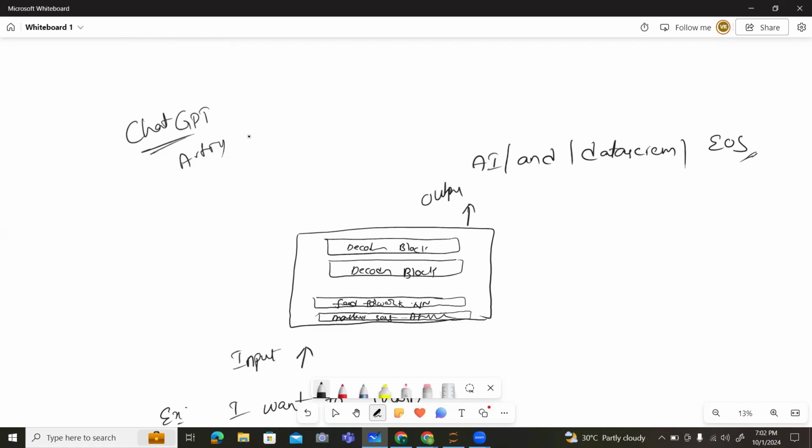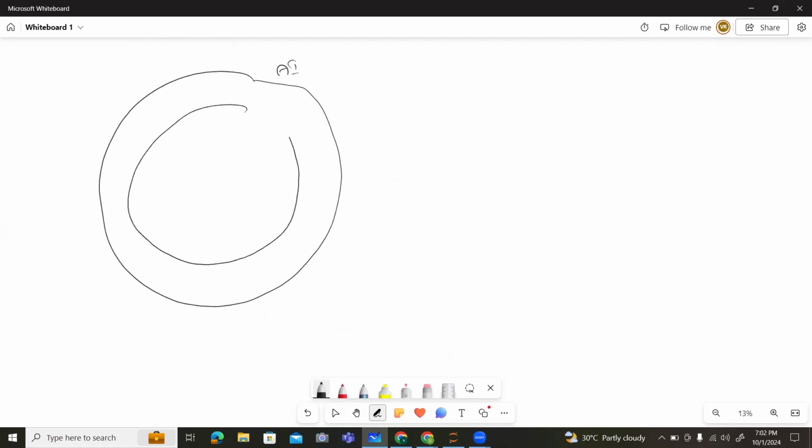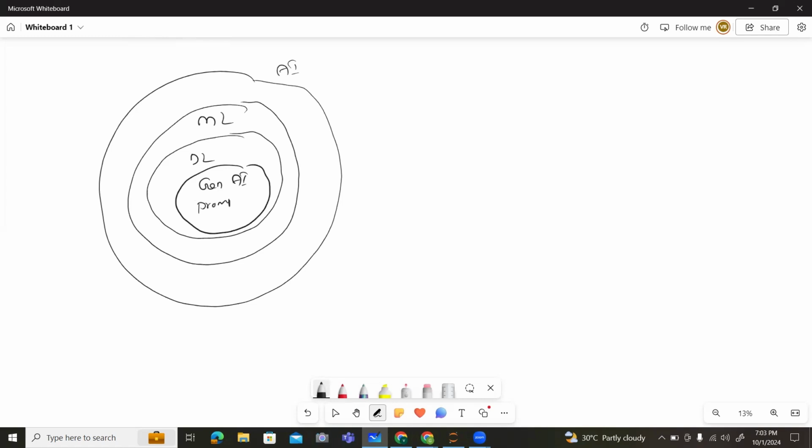how the evolution of generative AI came here. Okay, let me show you. We already mentioned this is the world of AI. In the world of AI, we have a subset, machine learning, ML. In the subset of machine learning, we have deep learning. In deep learning, we have generative AI. In generative AI, what we work on is prompt engineering and LLM models.